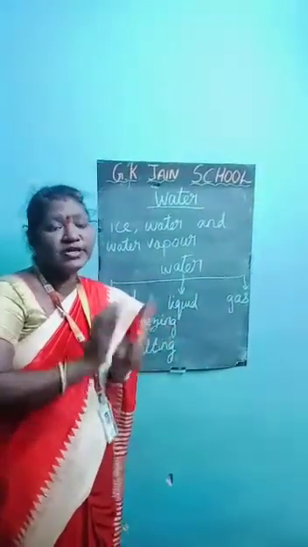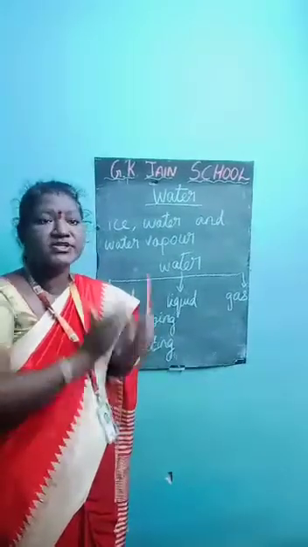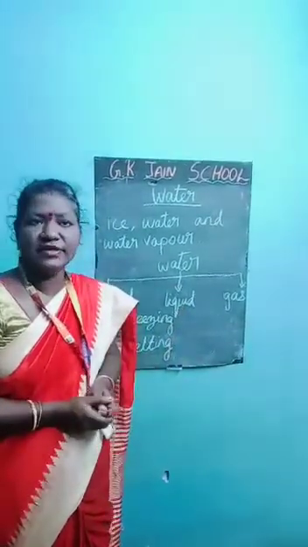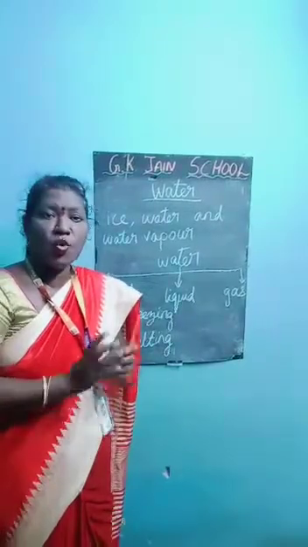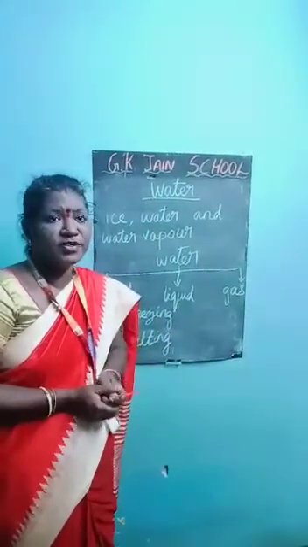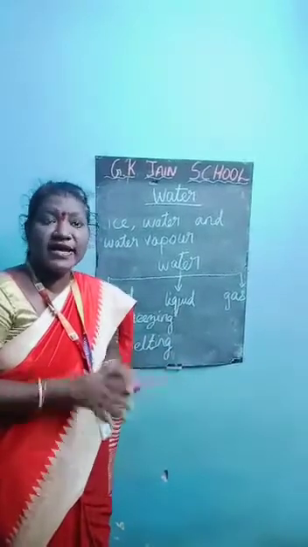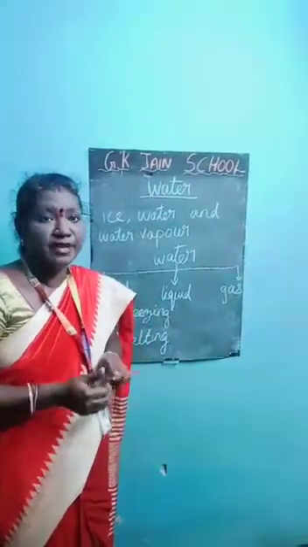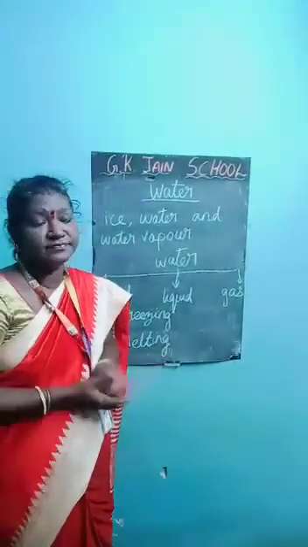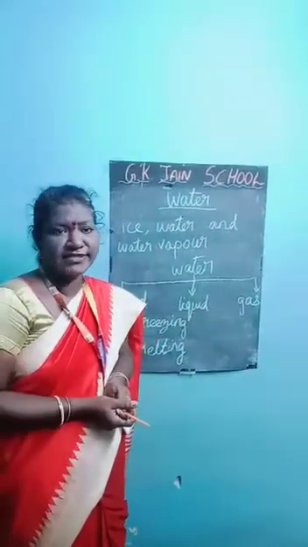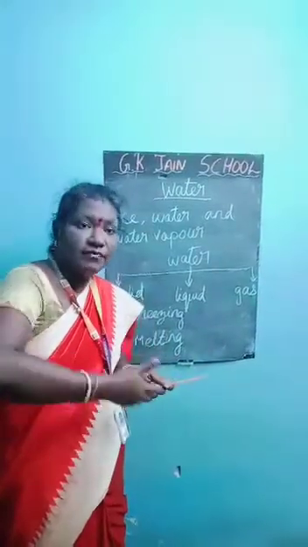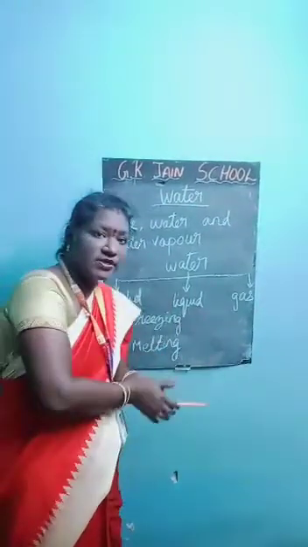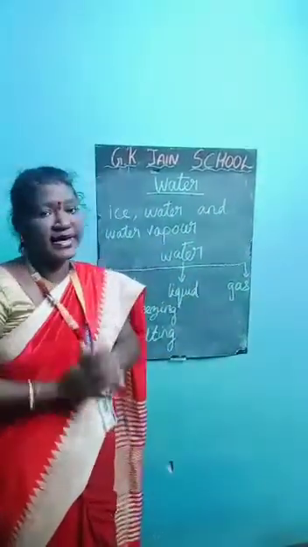Understand how the 3 states of water are formed? Solid, liquid and gas. The 3 states occur naturally. It depends upon temperature changes. Water becomes ice in the polar regions. In seas, oceans and rivers, the upper surface freezes into the solid state, and it becomes water vapor due to the heat of the sun. In summer, so many rays fall on the lake and ocean, and the water evaporates. So solid state changes into liquid state and then into gaseous state.